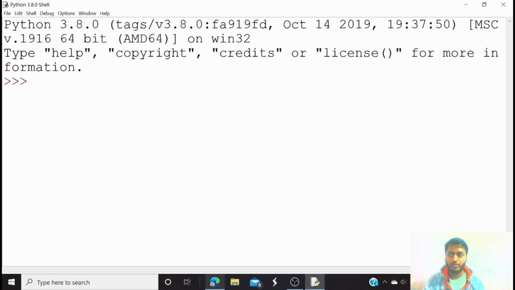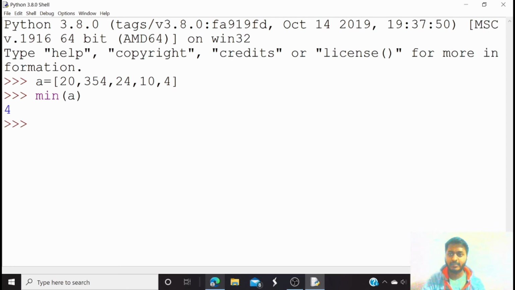So let's see some operations on the list. Suppose I have declared a variable named a, and I am storing a list inside that. Suppose 20, 354, 24, 10, 4. If I want to know the minimum value in the list, I just use the min function, and inside that I give the list name. So here you can see 4 is the minimum value in the list.